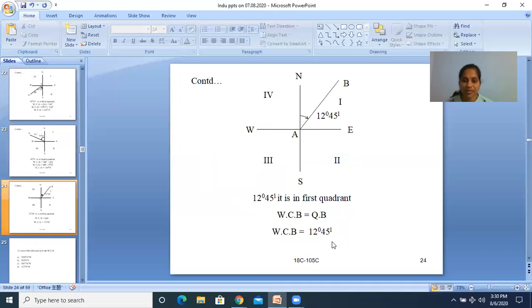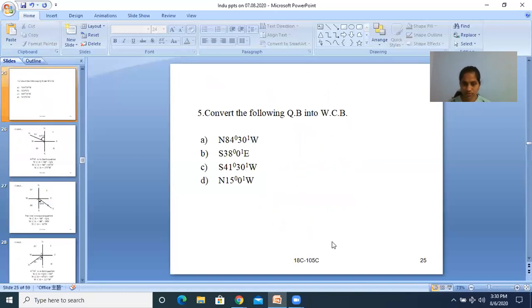And 12 degrees 45 minutes northeast, it is in the first quadrant. WCB is equal to QB. If the bearing is in the first quadrant, there is no change in the bearings when we convert from one system to another system. Then WCB is equal to 12 degrees 45 minutes. Then the fifth sum, you can do it.